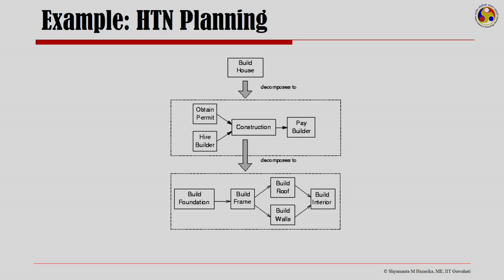Now, let us look at what we mean by hierarchical task network planning for a plan to build a house. If I am talking of a plan to build a house, my plan could be as abstract as build house, and the hierarchical decomposition of the most abstract operator, build house, could be to decompose this into a partial order plan, where I am thinking of obtaining the permit and hiring a builder, thereafter doing construction and finally paying the builder.